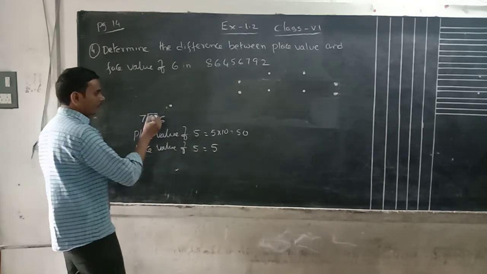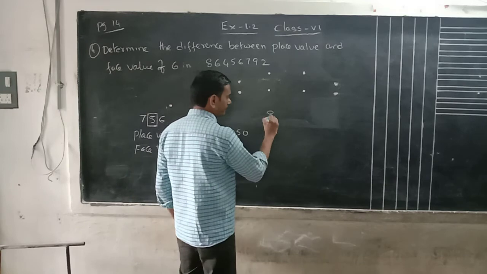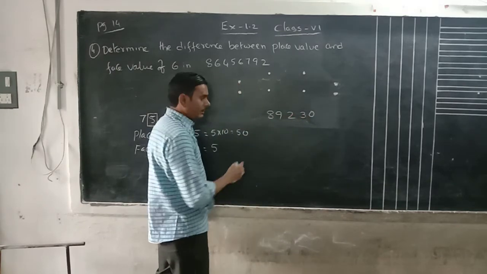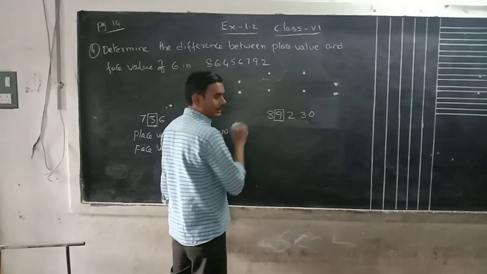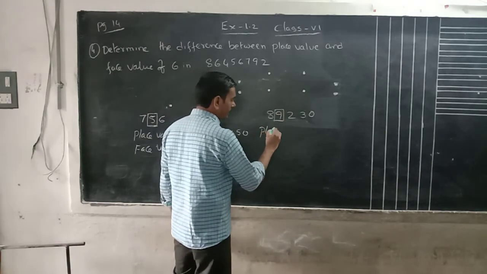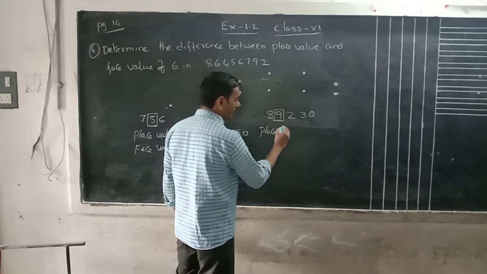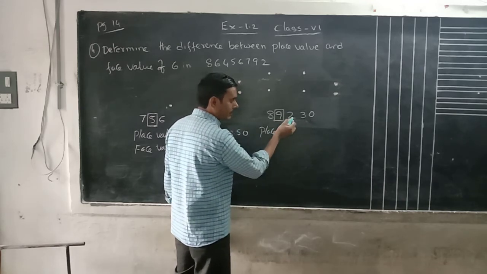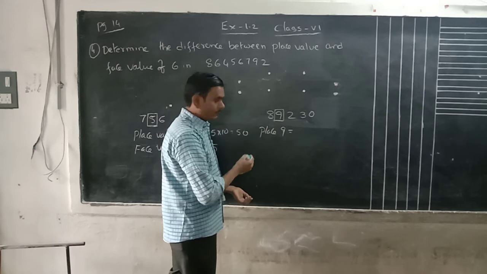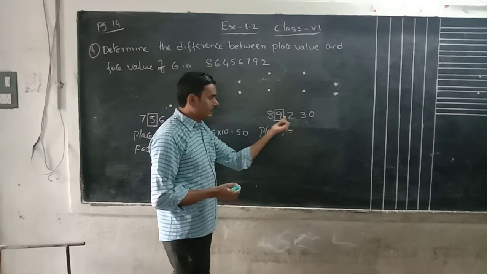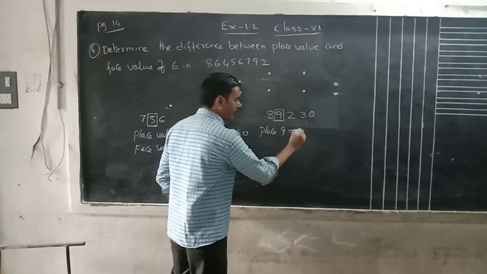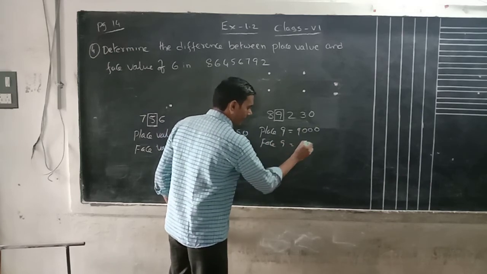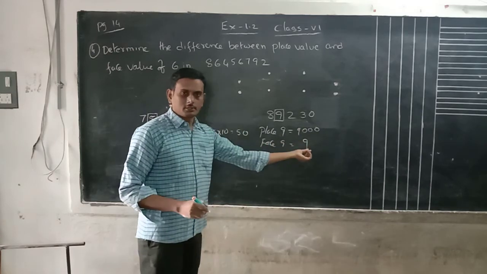For example, one more question we can take. What is the place value of 9? We have to count: ones, tens, hundreds, thousands. Thousands means 9000. Face value means 9 only. Whichever digit we take, that is the face value.